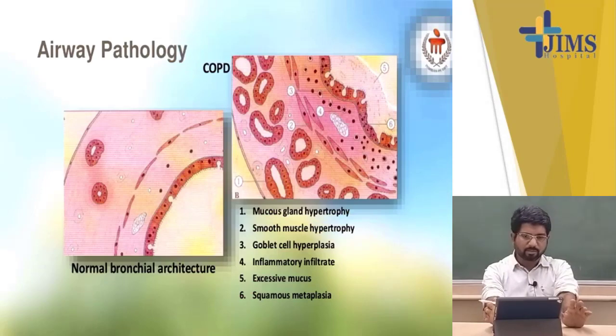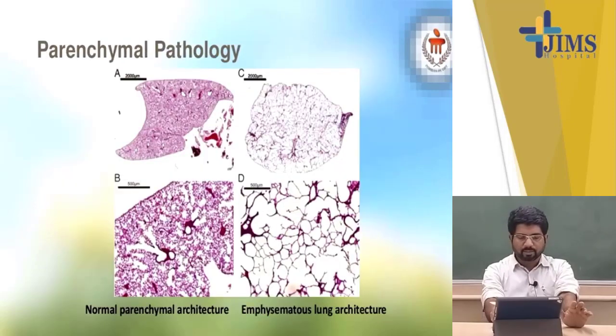Now, what is the airway remodeling? What are the changes that occur after exposure to smoke? There is mucosal gland hypertrophy, smooth muscle hypertrophy, goblet cell hyperplasia, inflammatory infiltrates, excessive mucus, and squamous metaplasia. Now you can see the parenchymal pathology. On the left side there is normal, and on the right side there is destruction of the parenchyma, with destroyed alveoli filled with air.